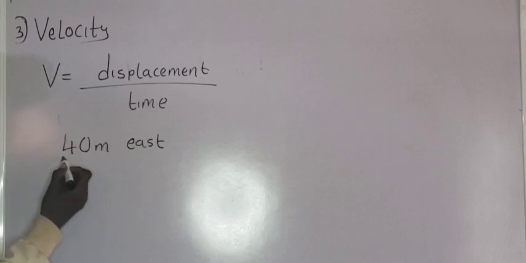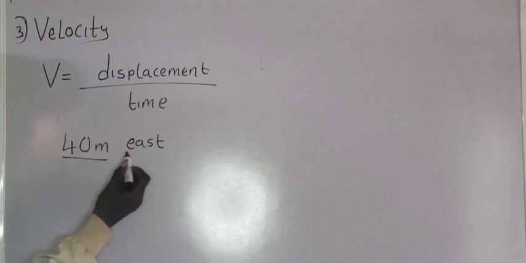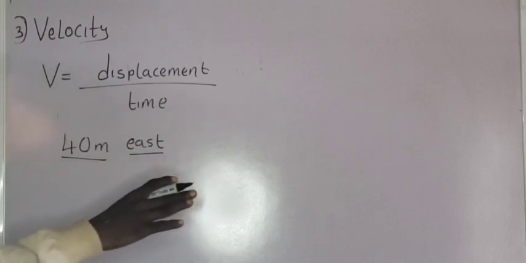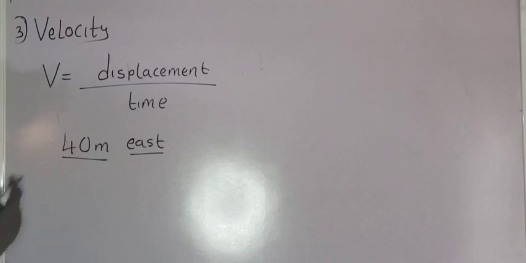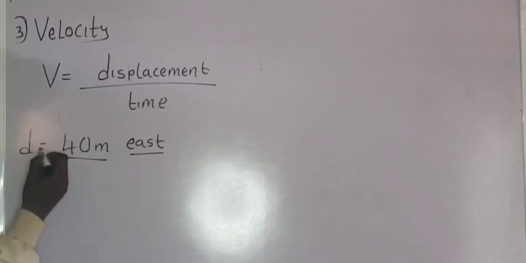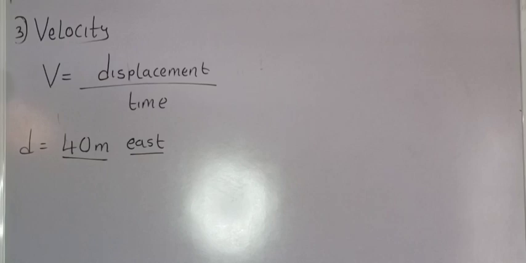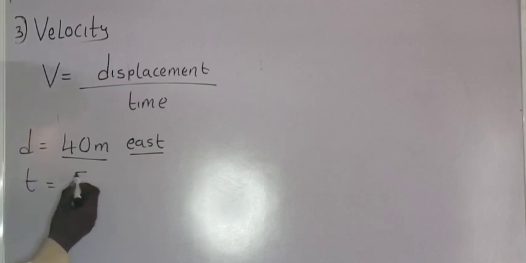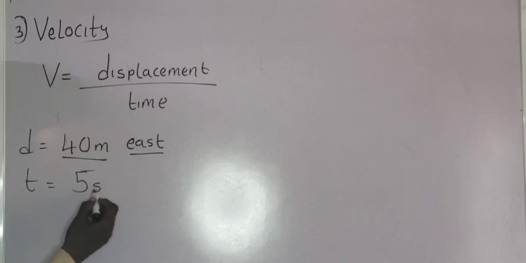So we have the distance, which is the magnitude, and the direction, which is eastward. So therefore, this is what? Displacement. You understand? So the displacement is 40 meters. So in 5 seconds, the time given in that question is 5 seconds.